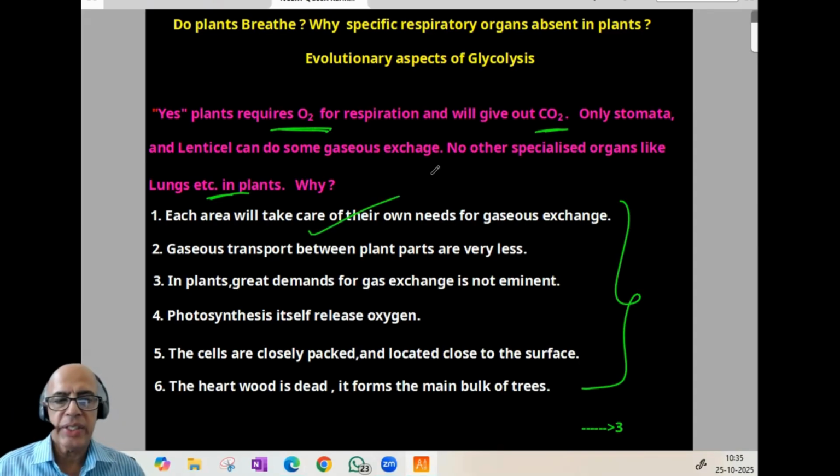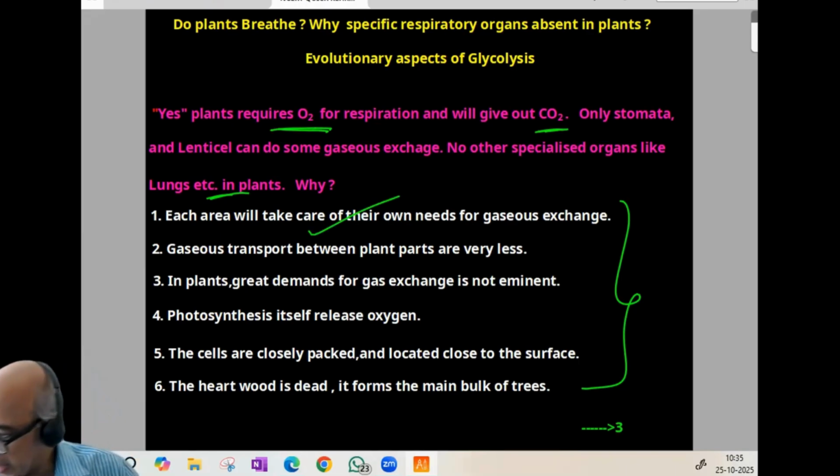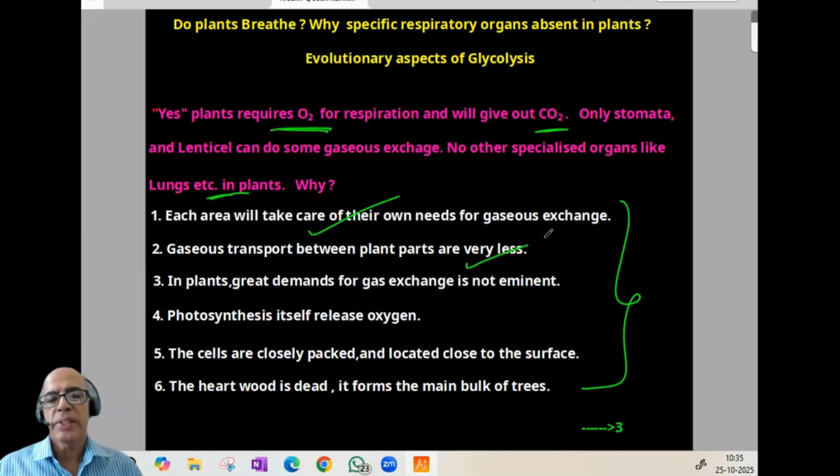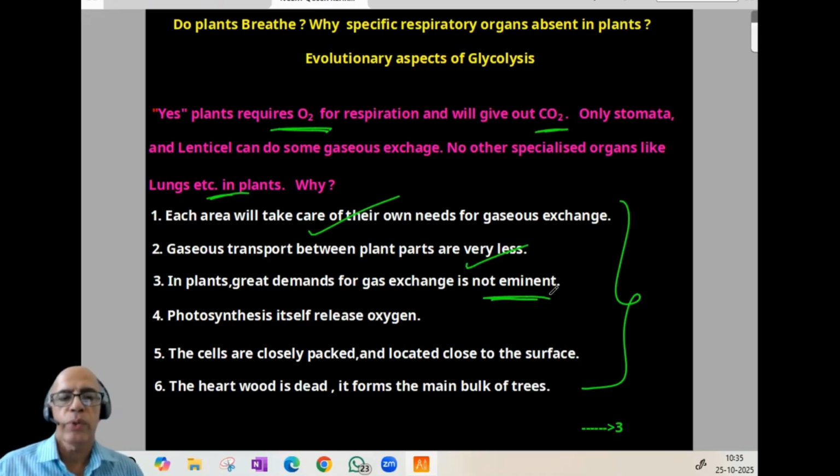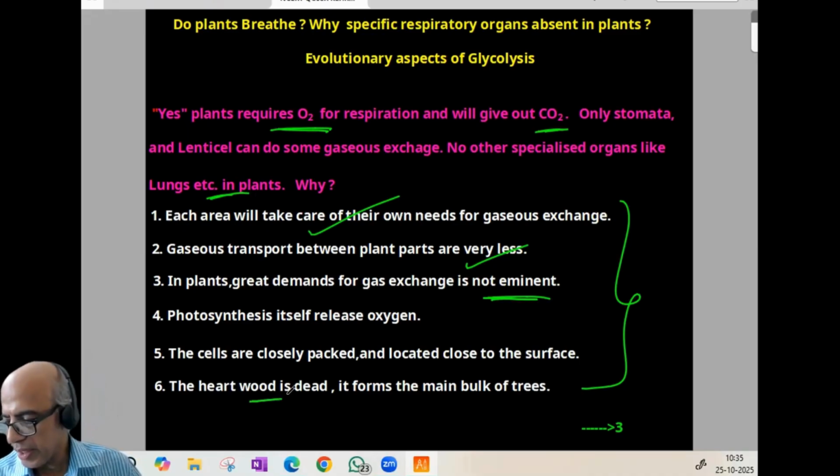Gaseous transport between plant parts is very little. In plants, great demand for gaseous exchange is not imminent. And photosynthesis itself releases oxygen. And the 5th one, cells are closely packed and located close to the surface, so they can directly contact the atmosphere or outside. Heartwood is dead. Heartwood is centrally located, a large bulk of huge trees. It is dead, so energy requirement will be less. I think this aspect is clear.